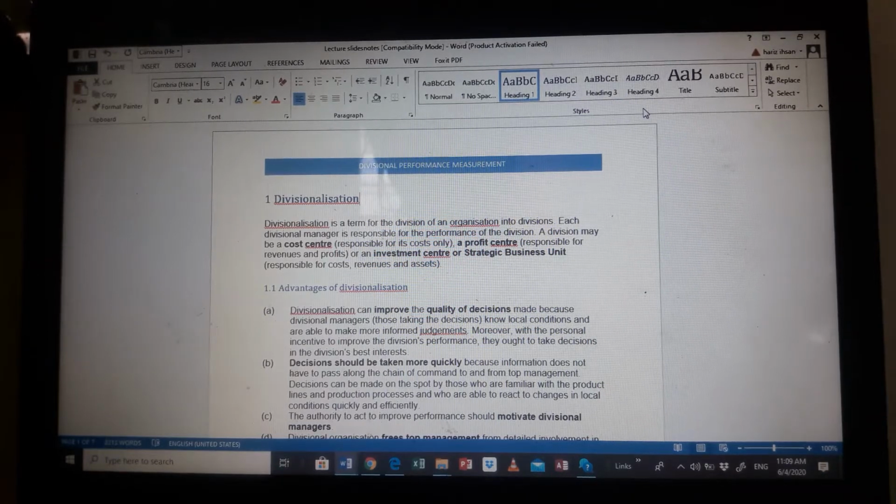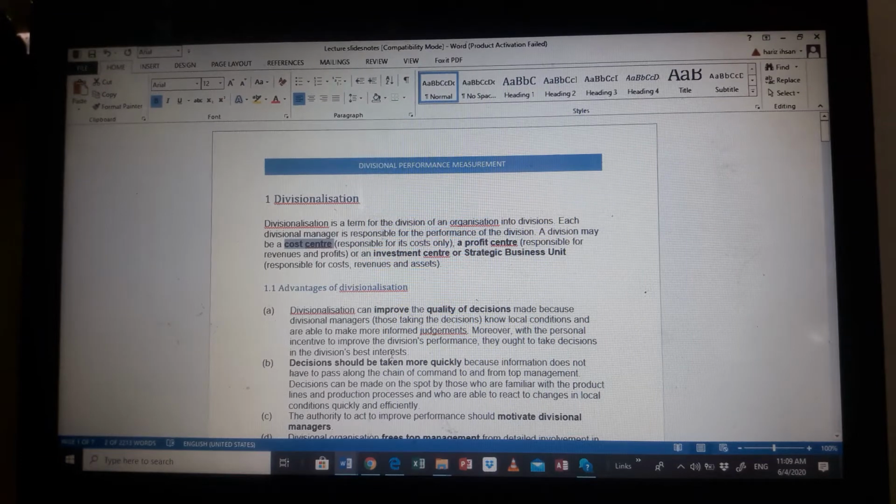First of all, you have to understand that when a gigantic company, when an MNC, divides itself, it will divide itself into three divisions: a cost center, a profit center, or an investment center. Investment centers are also called strategic business units. Now, a cost center is extremely self-explanatory simply because it only incurs costs.